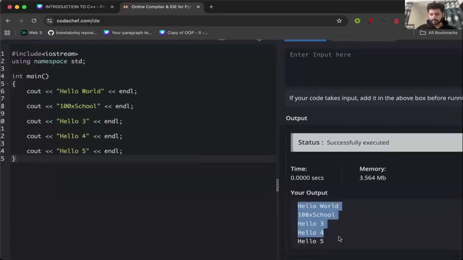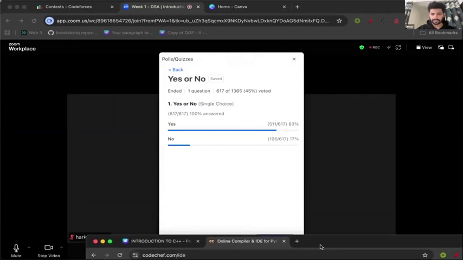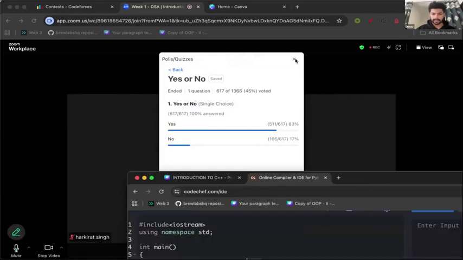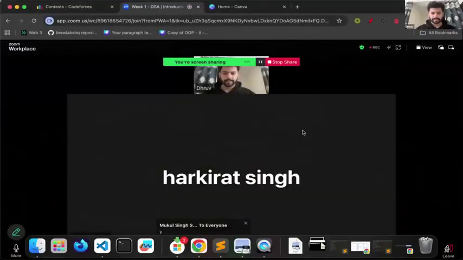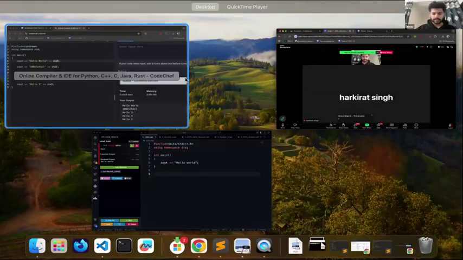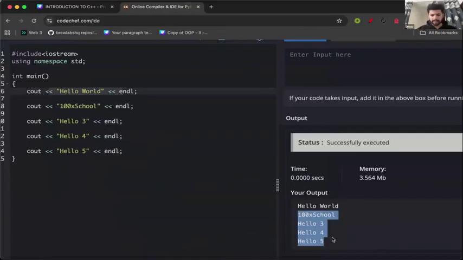Yes. So I hope everyone understands how this cout and endl is working. Yes or no? So I think it's the earlier poll. Let's do it once again. Yes, great. I think it's clear to everyone. Okay. So cout is basically helping us to display some text on the screen. So whatever we put in this double quotes will get printed on the screen. That makes sense to us.